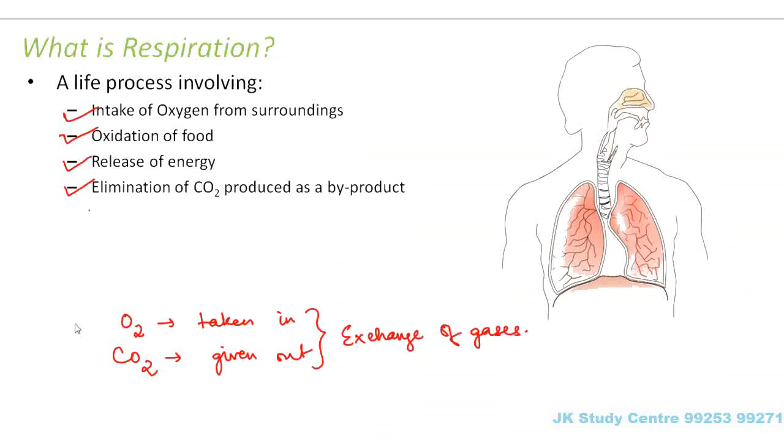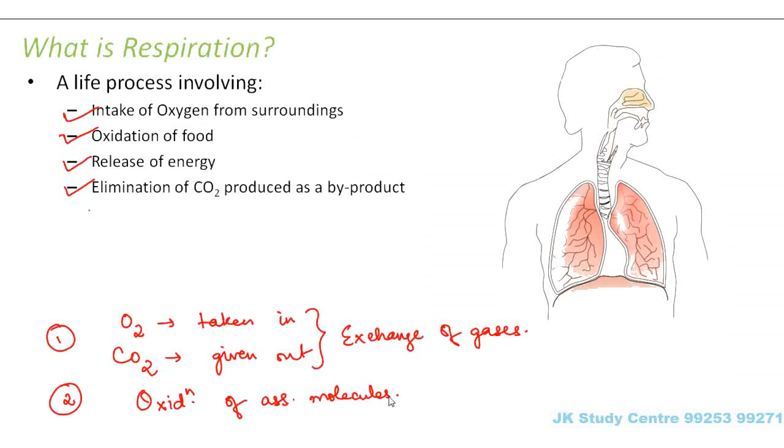So exchange of gases is one aspect of respiration. What is the other aspect of respiration? The second aspect of respiration is oxidation of the assimilated food molecules. So one aspect is exchange of gases and the second aspect is oxidation of food.